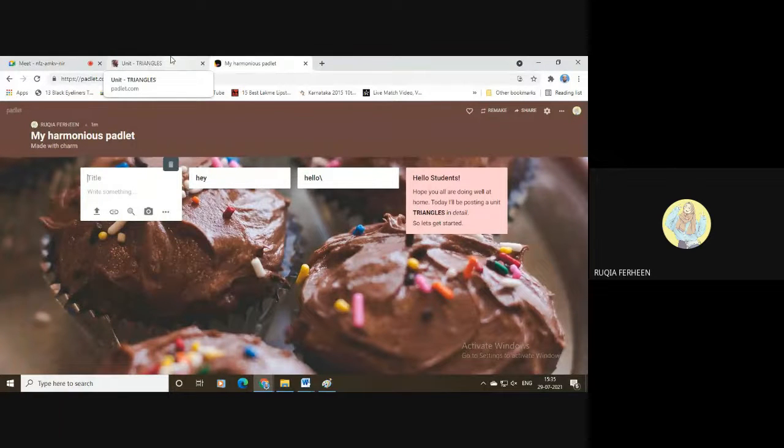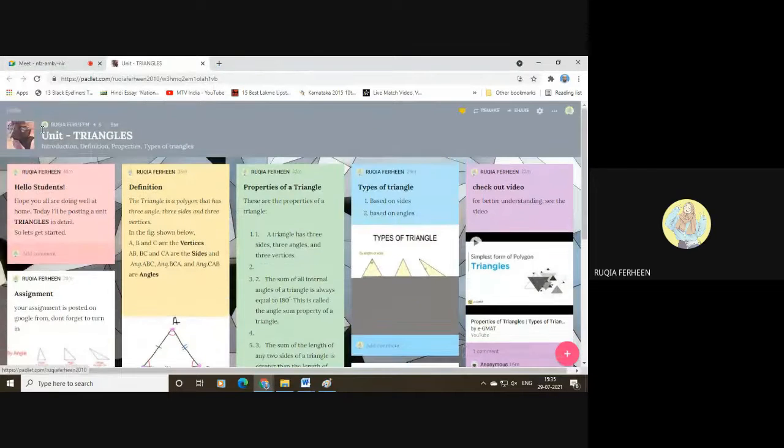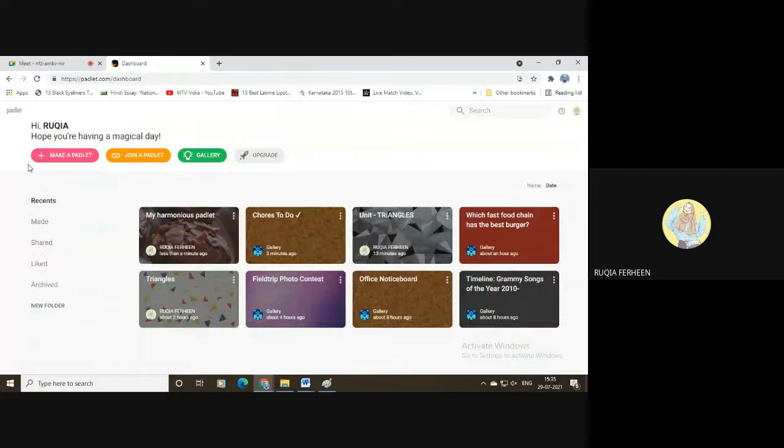Do I need to clear anything? Do you have any doubts in this grid option? I hope there isn't any doubt. So I'll be telling you about the Padlets.